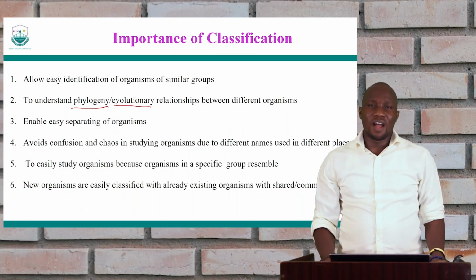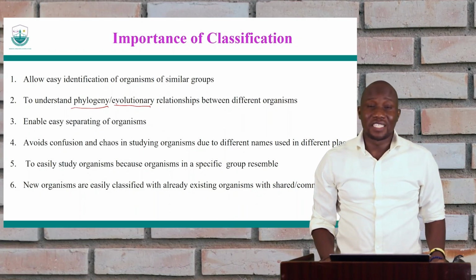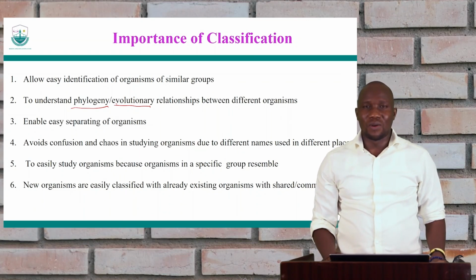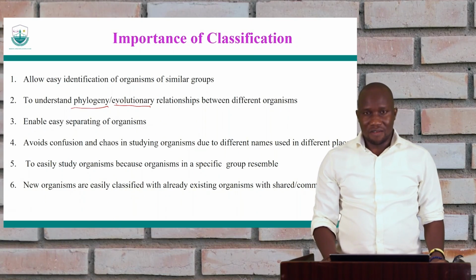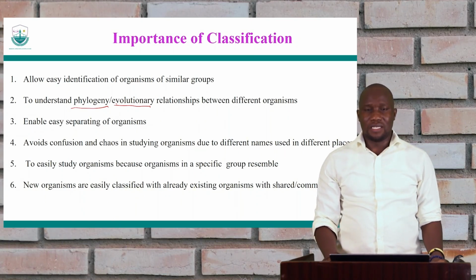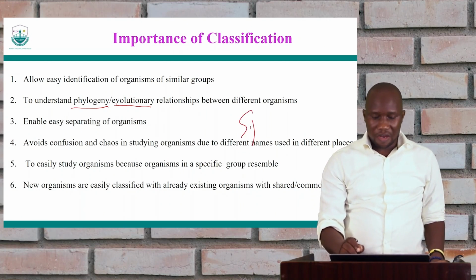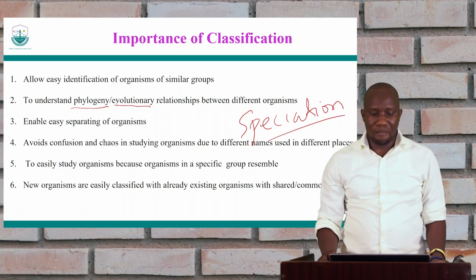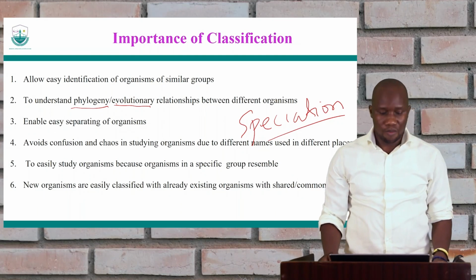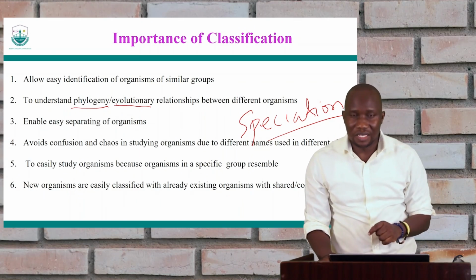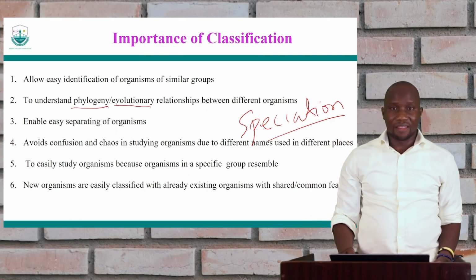And then we also have the concept that we have organisms that emerge. Organisms that were not there, then they come up. New species being formed. If we have new species that have been formed, the process is called speciation. The process by which new species emerge is what we call speciation. So when we have new organisms emerging, we are able to classify them. You are new, but you belong to this.